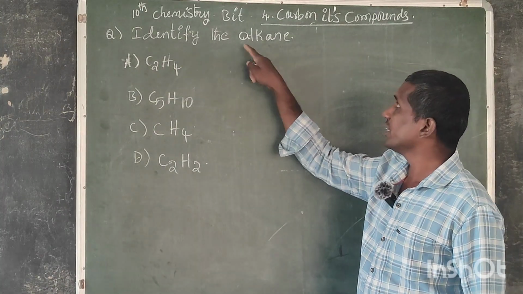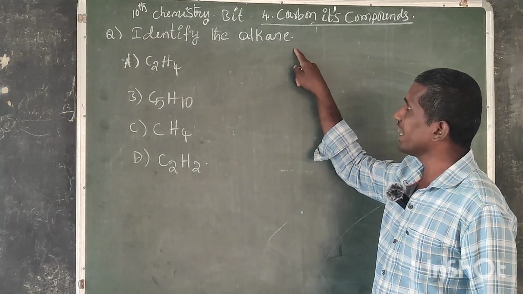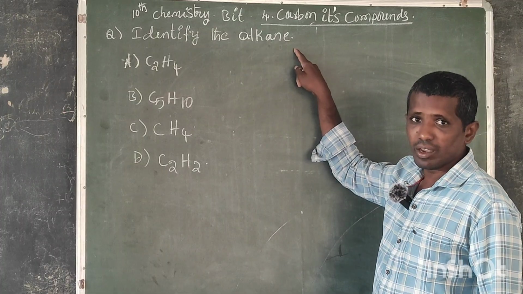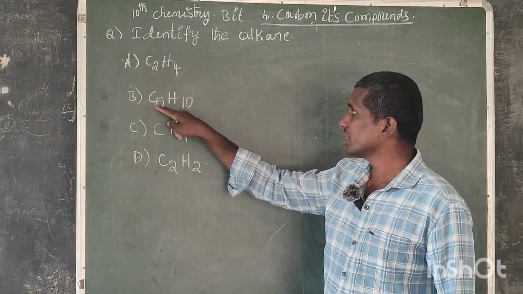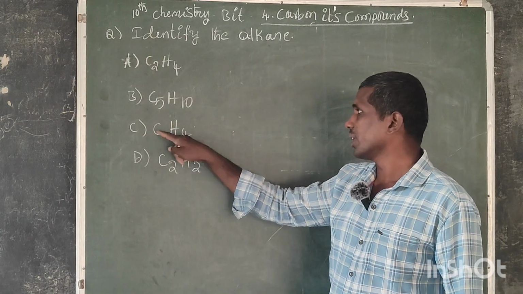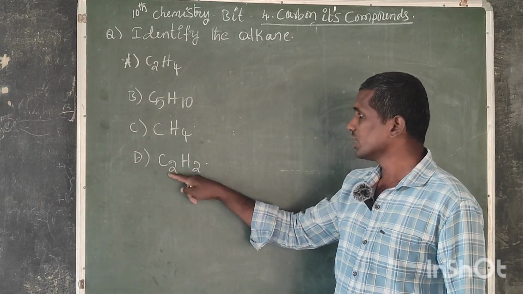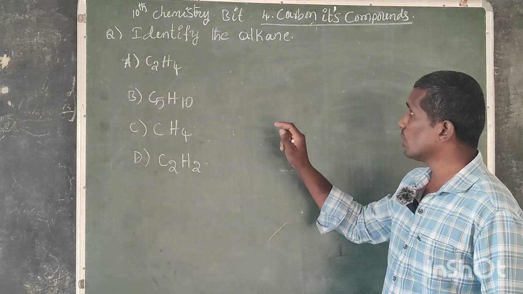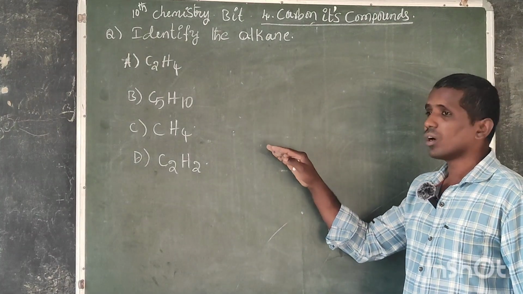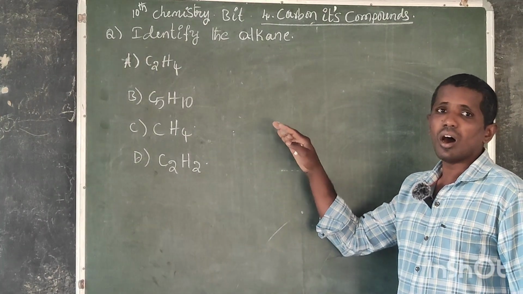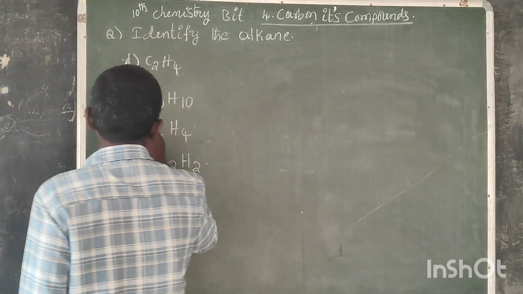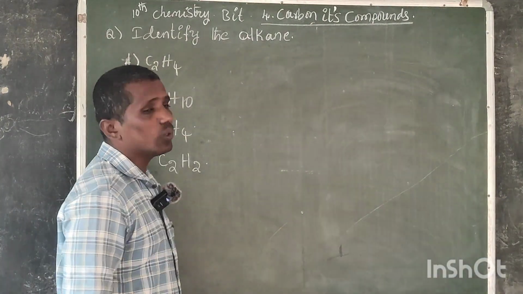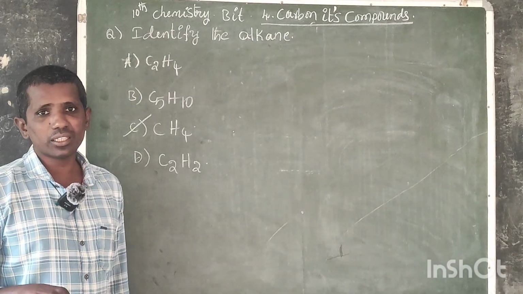Identify the alkane. Option A C2H4, B C5H10, C CH4, D C2H2. So in the 4 options, which one is the alkane? Answer is CH4. How to identify the alkane?